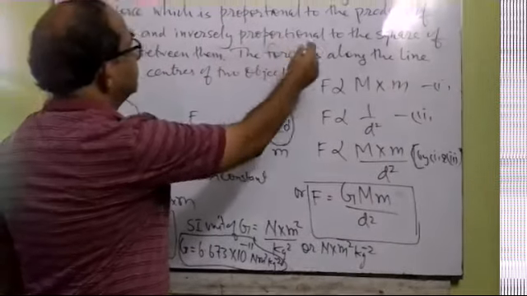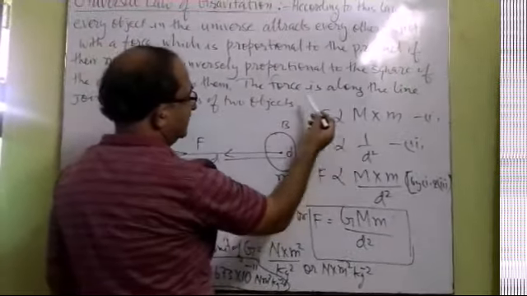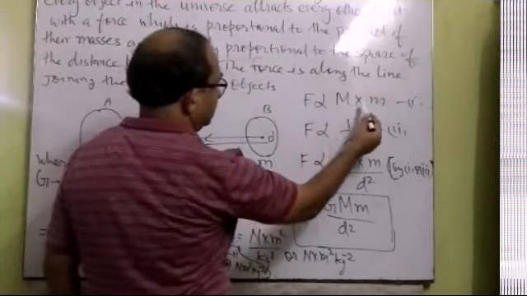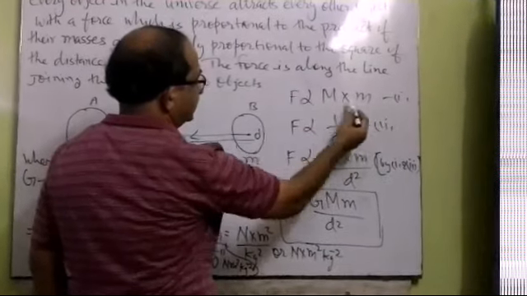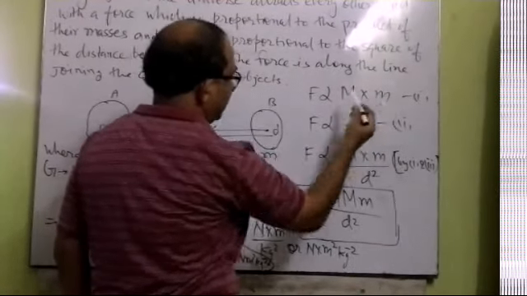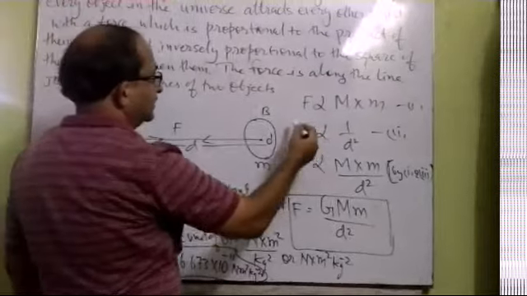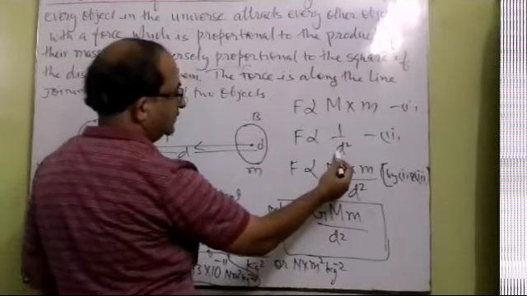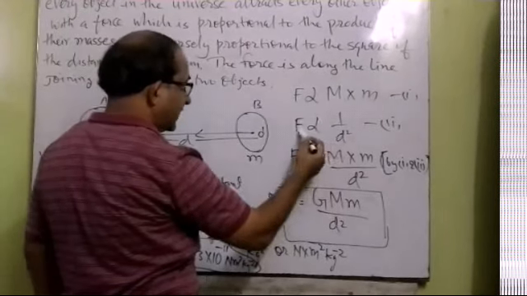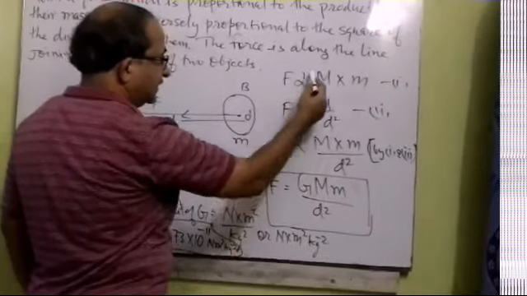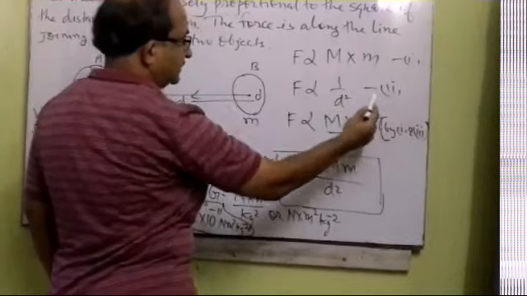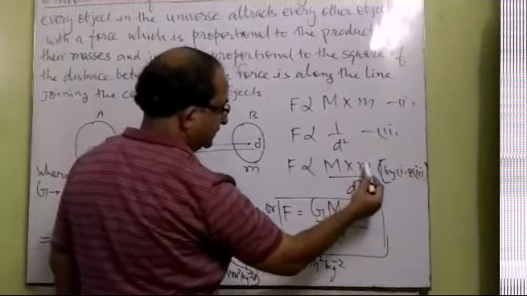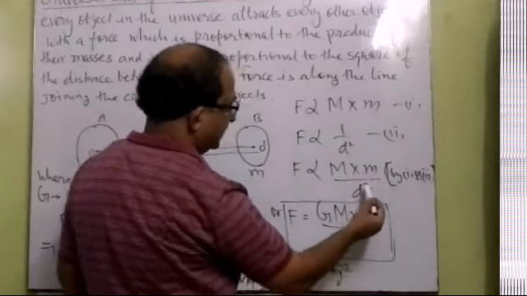According to the universal law that we have discussed, the force of attraction between them is proportional to the product of their masses. So F is proportional to capital M into small m. The second part of this law is that F is also inversely proportional to the square of the distance between them, meaning F is proportional to 1 by d square. If we combine statements 1 and 2, then F is proportional to capital M small m upon d square.